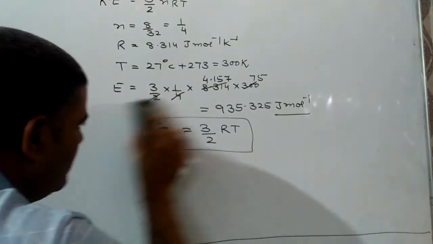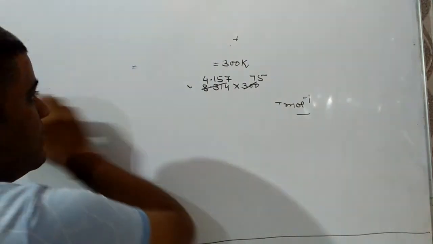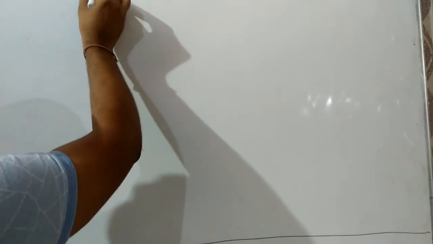Now we have to discuss some properties of gases and their relation between each other. Some properties of gases and their relation. And the first property is mass. First property of the gas that we are going to discuss and going to be used later on in this chapter, that is the mass.